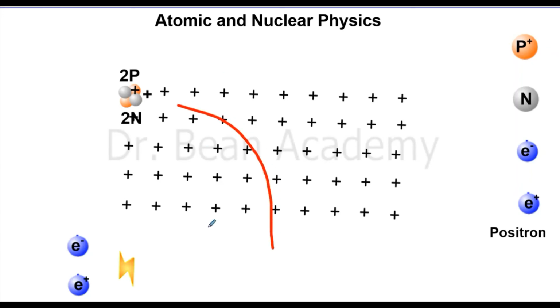So it will be deflected towards the left. Similarly, if I send this beta particle, a high energy, fast moving electron, it will be deflected towards the right side. So if I make a trajectory for this, it will go towards the right side. Of course, the amount of deflection will be different. It depends on the charges and the speed and, of course, the strength of the magnetic field.